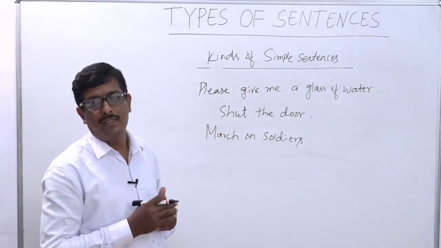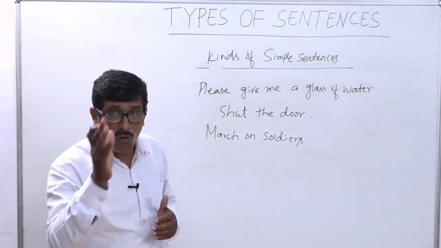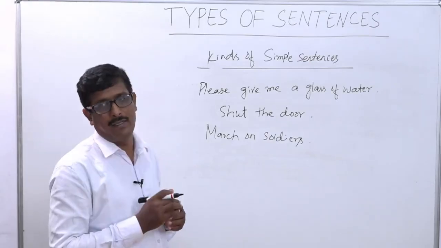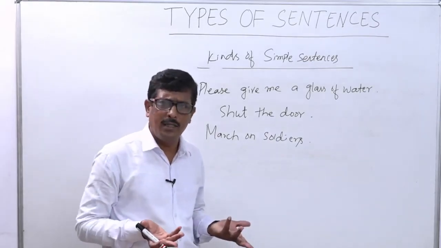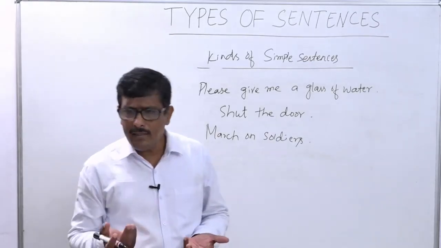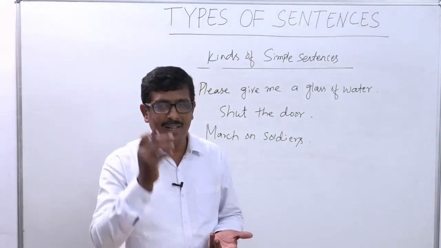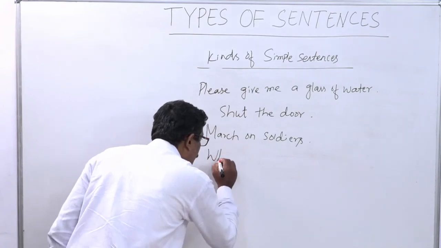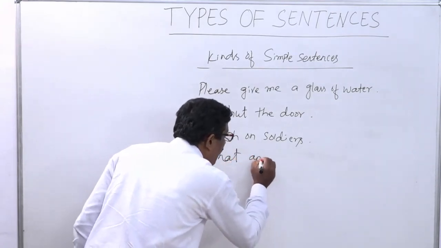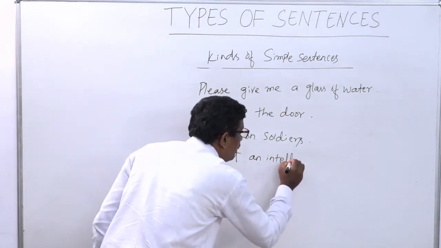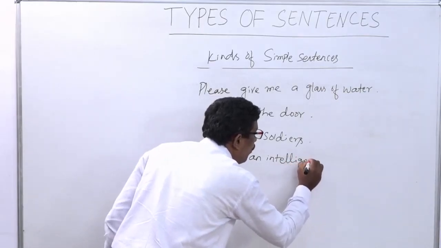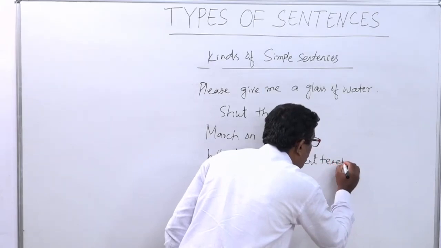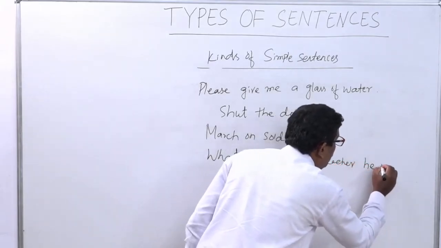Now we will take some more examples of the four kinds of simple sentences. What is it? Exclamatory sentence. We have already discussed that an exclamatory sentence ends with an exclamation mark. Very good. So we will discuss it right now. What an intelligent teacher he is.